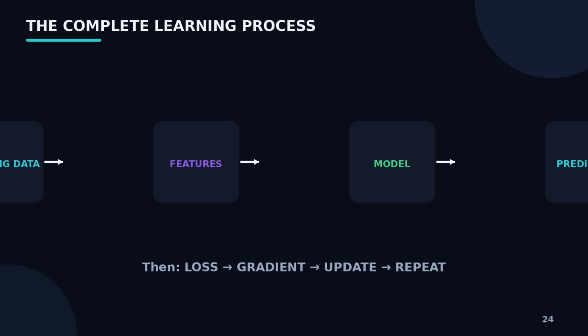Now we can finally see what learning really means. We start with training data, we represent that data using features. The model uses those features to produce a prediction. The prediction is compared with the actual answer. A loss function measures how wrong the model was. Gradient tells us how the parameters should change. The parameters are updated and the whole process repeats. That repeated optimization process is the core of how many machine learning models learn.